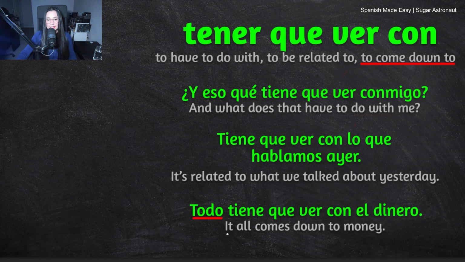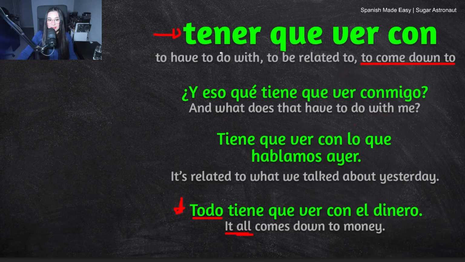Todo means all. Okay, even though we don't have something similar to it right here at the beginning, in this particular situation, it's similar to saying it all. Okay, so we're just talking about everything. Todo can mean everything or all. Remember, translating word by word from English into Spanish, sometimes that doesn't work. So you need to pay attention to how the sentence structure works, and it's very helpful to know how different phrases work in Spanish.